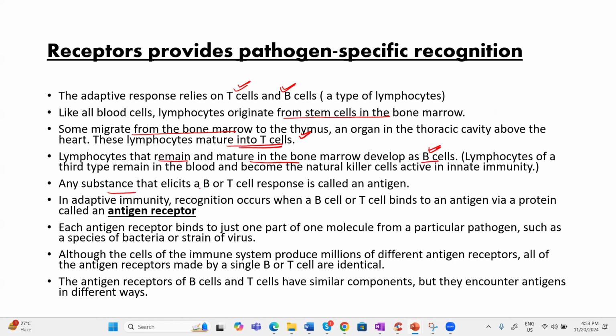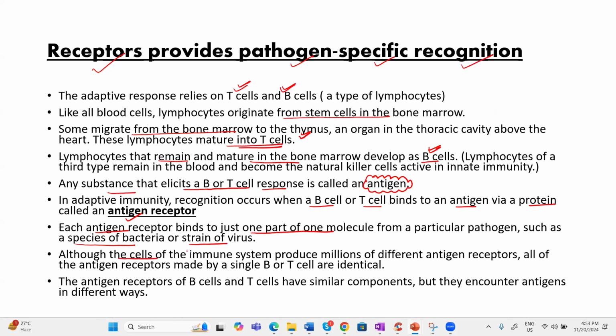Now, any substance which stimulates these B or T cells to produce a response is known as an antigen. B and T cells have to bind to the antigen by a protein called the antigen receptor. The main concept here is that the receptors provide pathogen-specific recognition. Each receptor will bind to only one part of one molecule, meaning it will bind to only a particular species of bacteria or a particular strain of virus.